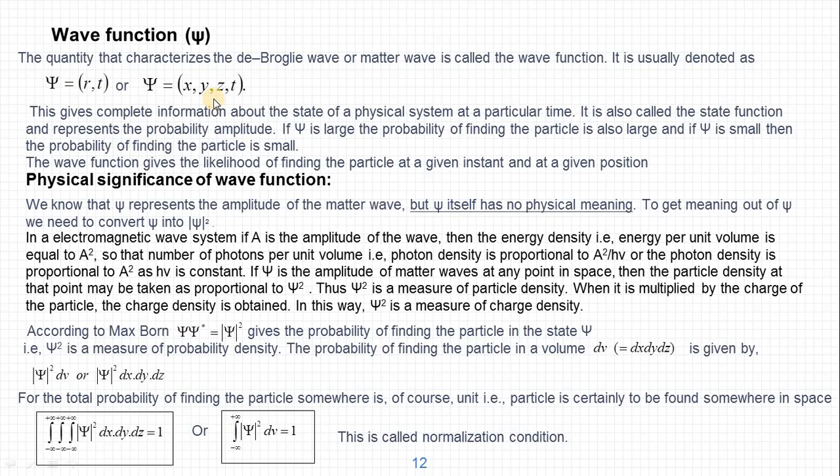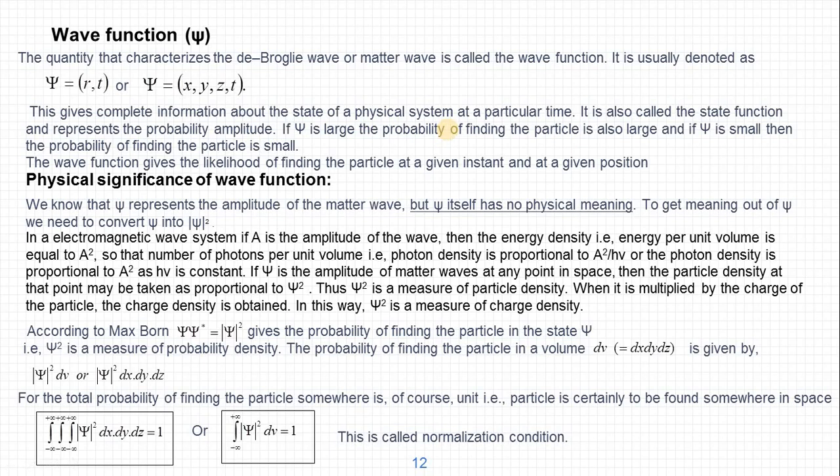We have used it in our previous classes to represent a progressive wave as y is equal to a sin omega t or a sin omega t minus kx, like that. Where y is used to represent a progressive wave, but here instead of y we are using the Greek letter psi, which is a function of position and time. In 3 dimensions it may be represented like this, x, y, z and t. So this gives the complete information about the state of the physical system at a particular time.